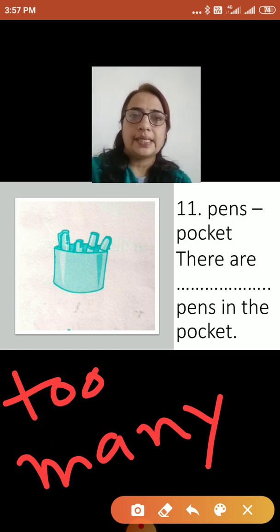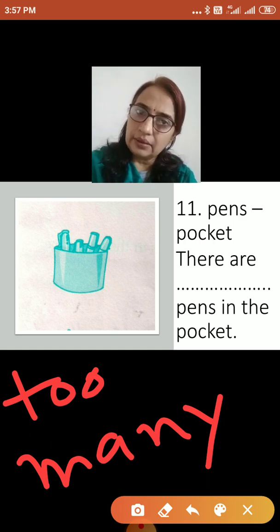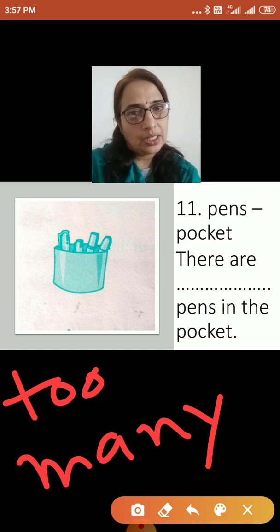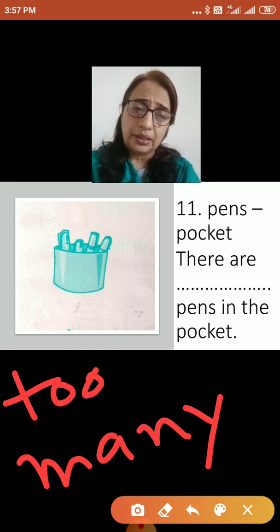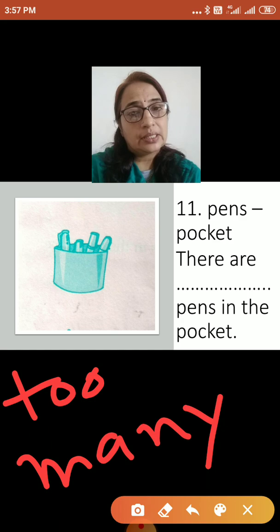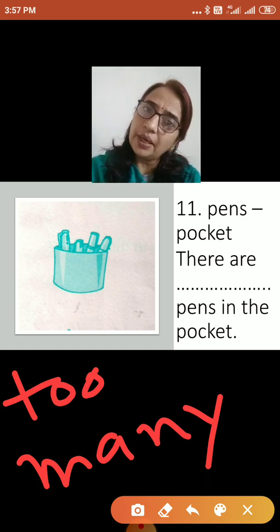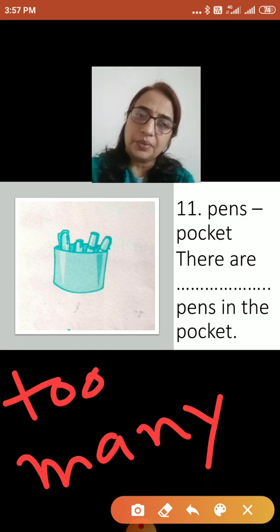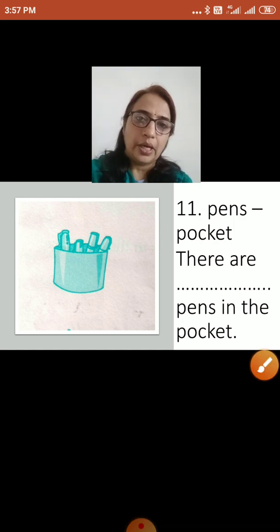Now with so many examples, you must have understood, children, that if there is nothing in the given object, we are using not enough. If there is an uncountable noun in the sentence, we are using much, too much. And when there are countable nouns in the sentence, we are using too many. This is very simple and you understood, I hope.